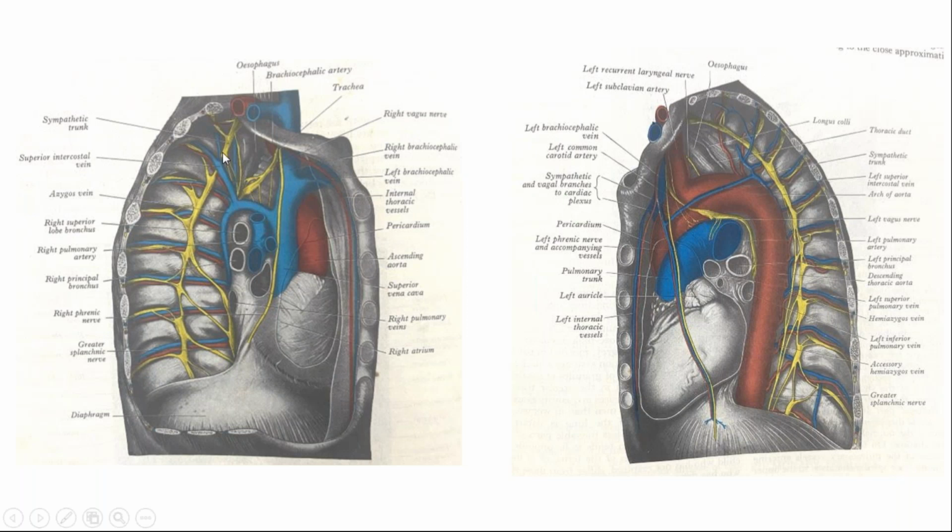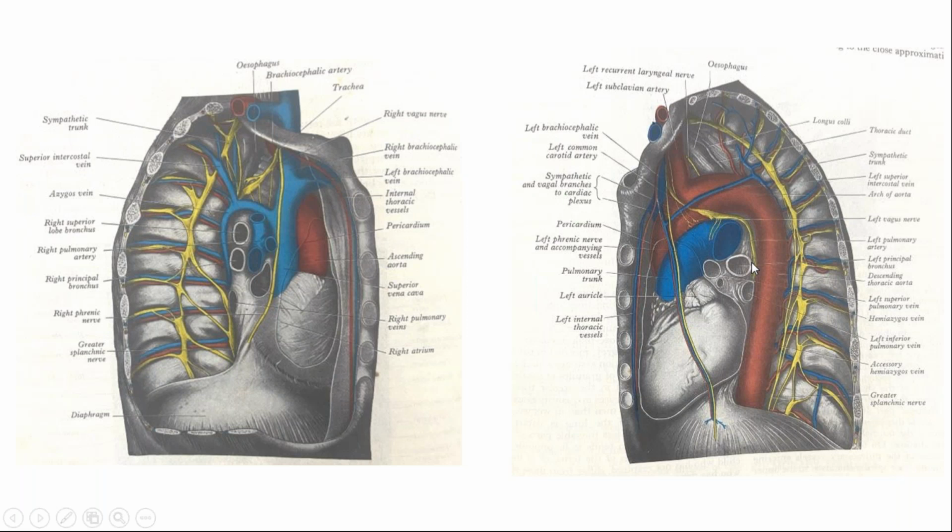Right vagus joins T2 to T5 sympathetic nerves, joins the left vagus, becomes the posterior vagal trunk, whereas the left vagus goes behind the root of the left lung, and joins the left.